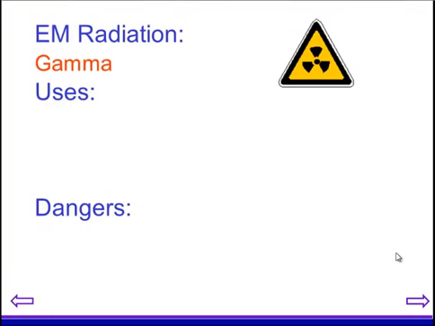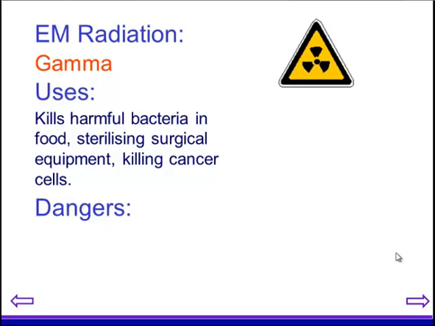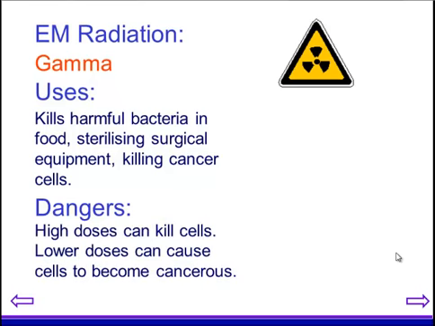Last but not least, I have gamma rays. Now, gamma rays can be used for killing bacteria in food, sterilising surgical equipment, and killing cancers, because there's a lot of energy there, so they can cause a lot of damage. At the same time, if you're exposed to gamma radiation, it does potentially increase the likelihood of causing cancer. Those are the electromagnetic spectrum, and that's for you to think about in a little bit more detail.